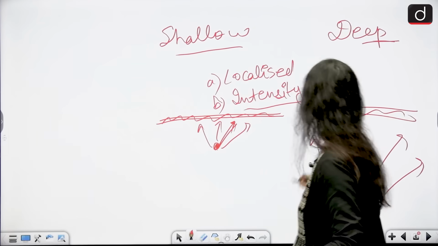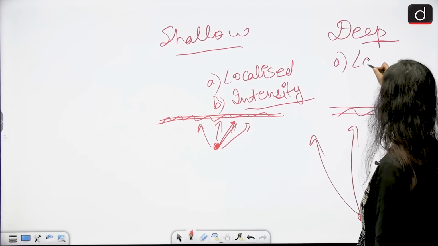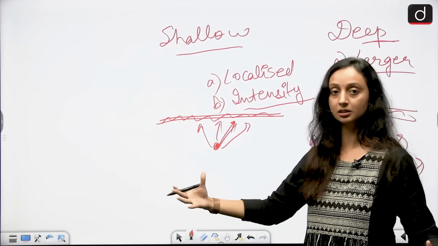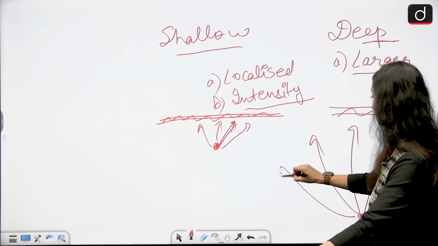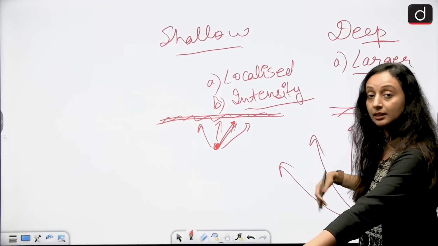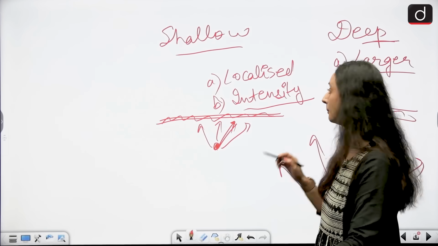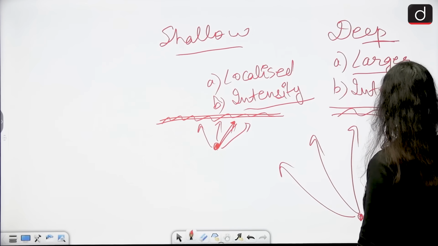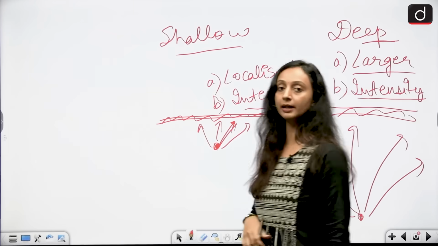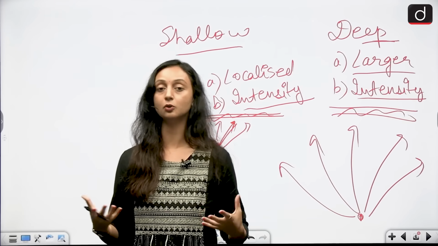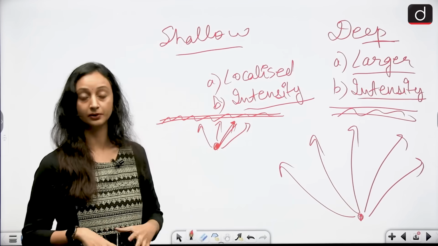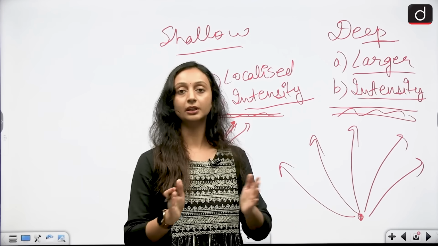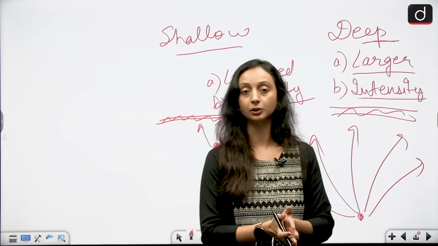So these types of earthquakes, A, will have a larger impact, which means they'll cover a larger surface area because of the movement of these waves in different directions and the large scale distance that they are traveling. But B, their intensity is going to be low in comparison to shallow or very shallow earthquakes, because a lot of energy is already absorbed within the Earth's surface. It does not reach the Earth's surface, it is absorbed within itself. So this is the difference between a shallow earthquake and a deep focus earthquake.